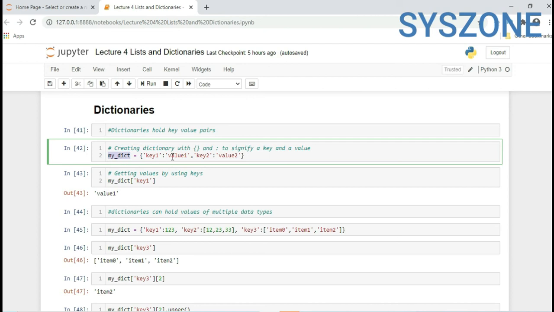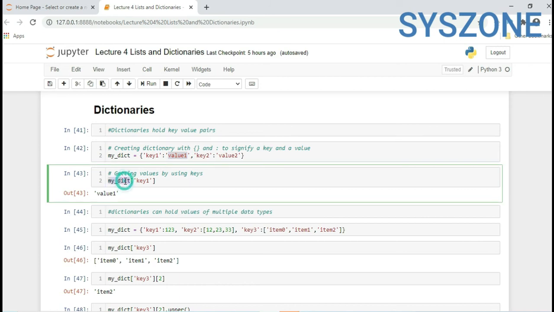Now if you want to extract this value 1 from the dictionary, you have to pass the first key, key 1, so it will return value 1.